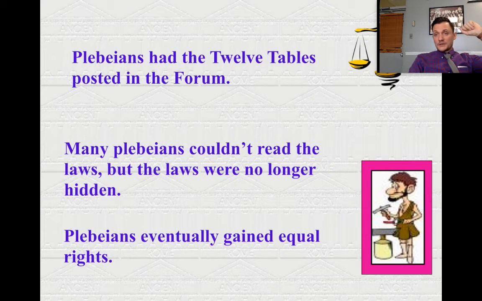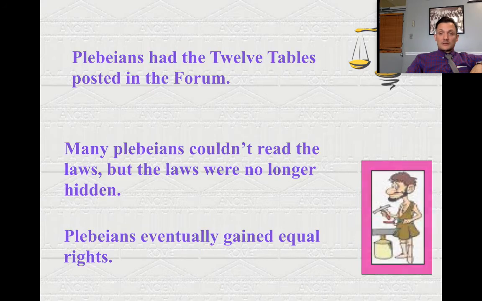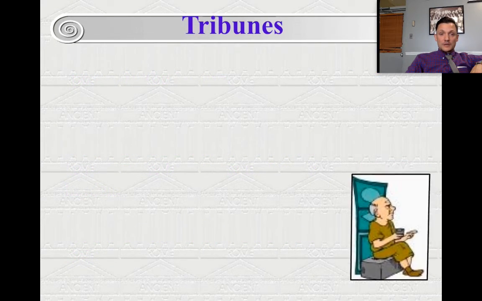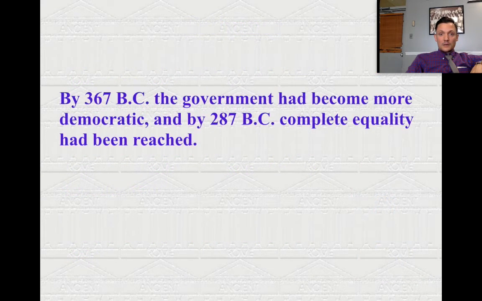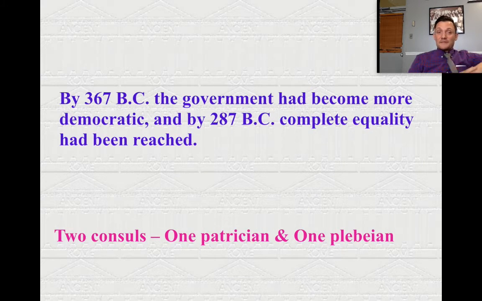Plebeians are also eventually going to gain equal rights. Eventually, write this down, with those equal rights, one of the consuls by 300 AD had to be a plebeian, right? And continuing forward, there we go. So we talked about the tribunes already. Bang, bang. Here we go. There we go. By 367 BC, the government had become more democratic, and by 287 BC, complete equality had been reached. 2 consuls are going to come in, 1 patrician, 1 plebeian, right?